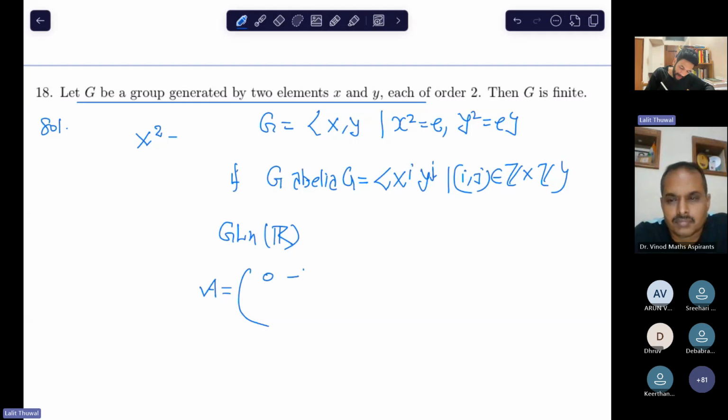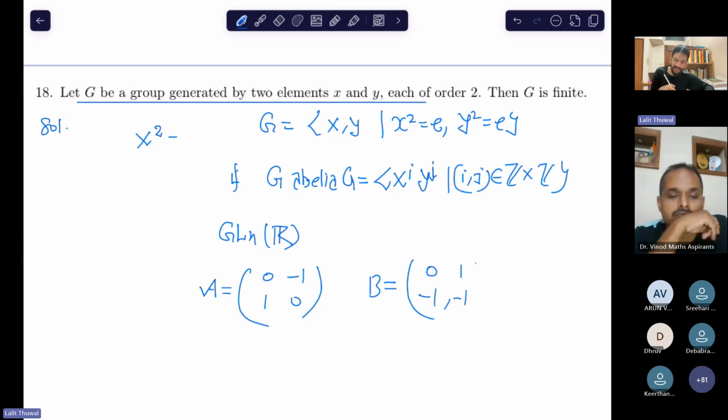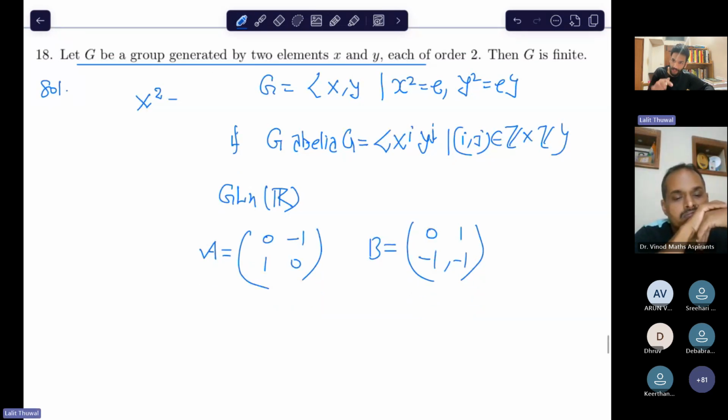So see, I took two elements like this. How do we construct these types of elements? You can just try to put 0 and 1, try to get something like that. So can you see that the order of A is 4? Yes or no? The order of A is 4 and the order of B is 3 or 4. They are finite, you can check that. Oh, I want the order to be 2, right?